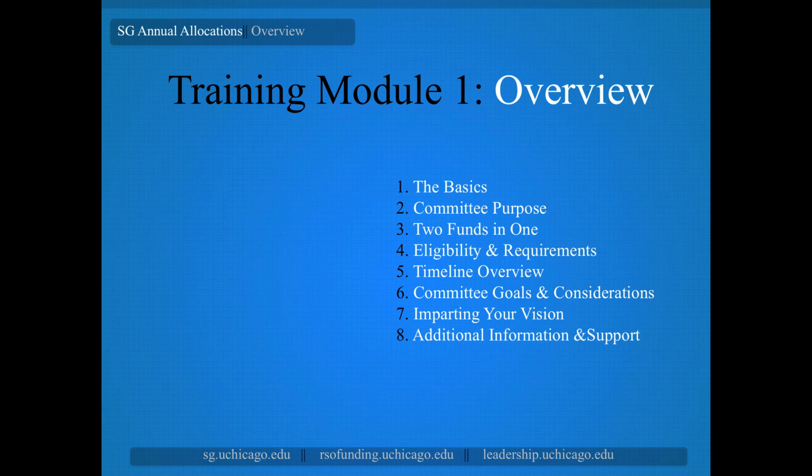So what can be funded by ANAL? There are actually 2 funding opportunities rolled into the annual allocations process, and we want to make sure that you understand what those are. We also want to make sure that you know what you need to do to apply, as well as when various deadlines occur. Finally, the committee goals and considerations and imparting your vision sections are going to talk about what the committee is looking for and what they're considering when reviewing budgets and how you can express your goals and needs to the committee most effectively.